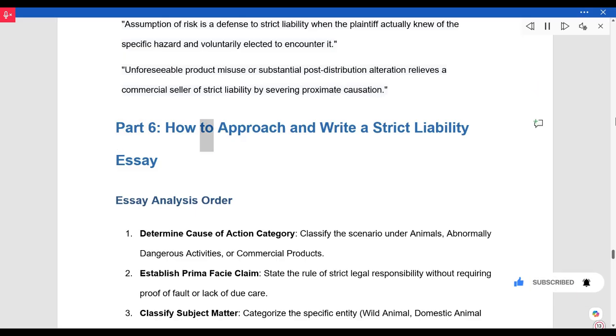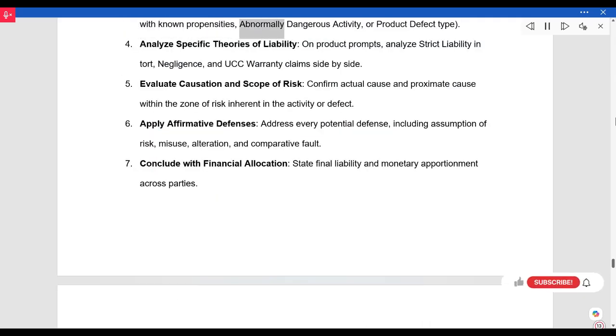Part 6. How to approach and write a strict liability essay. Essay analysis order. Determine cause of action category. Classify the scenario under animals, abnormally dangerous activities, or commercial products. Establish prima facie claim. State the rule of strict legal responsibility without requiring proof of fault or lack of due care. Classify subject matter. Categorize the specific entity: wild animal, domestic animal with known propensities, abnormally dangerous activity, or product defect type. Analyze specific theories of liability. On product prompts, analyze strict liability in tort, negligence, and UCC warranty claims side by side.